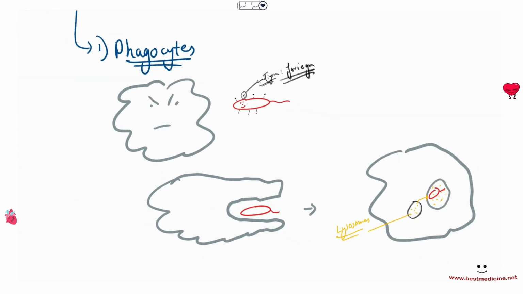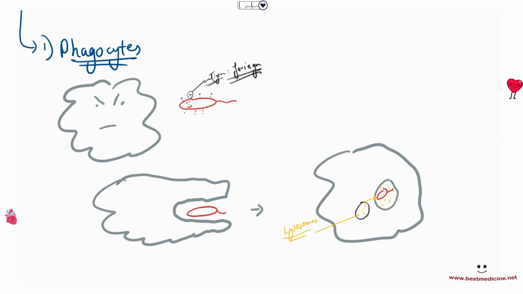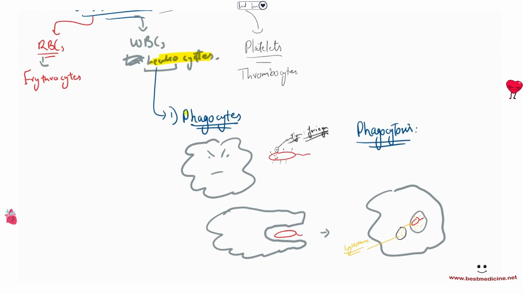So this particular mechanism of eating, engulfing a pathogen, and then hydrolyzing it using digestive enzymes from lysosomes is called phagocytosis, okay? Phagocytosis, that's the word that we use for engulfing a bacteria and hydrolyzing it, digesting it. And that is done by phagocytes. So one kind of leukocytes are phagocytes, which are able to do phagocytosis.